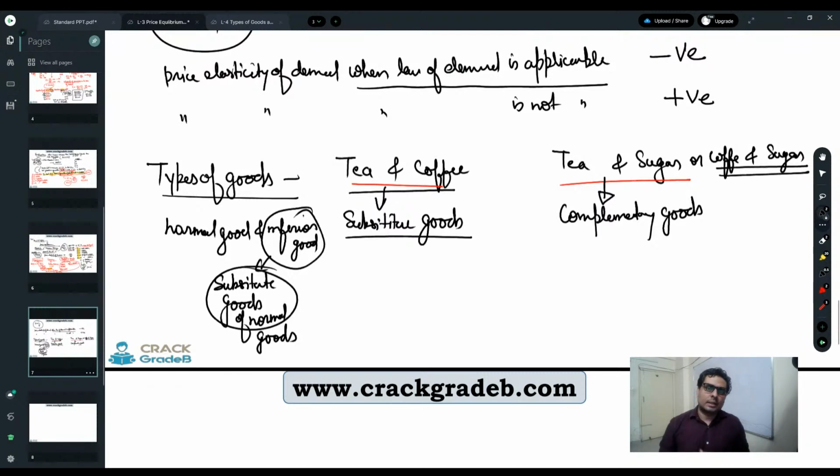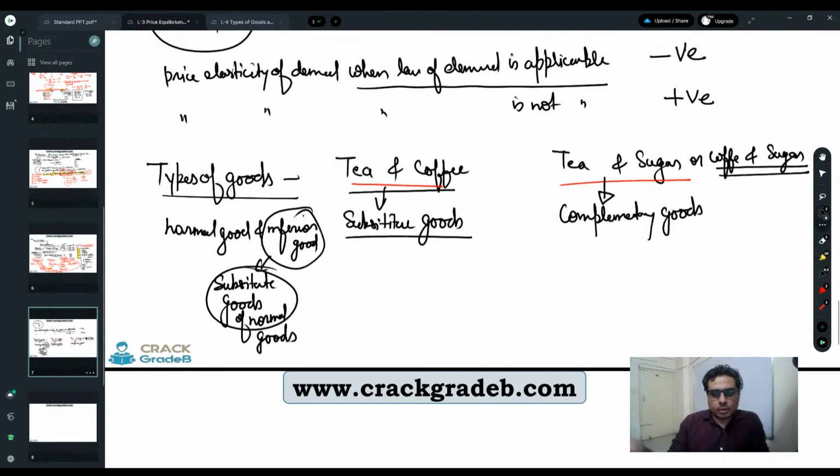Whereas substitutes are either this or that, right? So either train or flight, right? You cannot use both simultaneously, either train or flight, either train or bus. They are modes of public transportation, train, bus, flight, and they are not complementary to each other. They are substitutes to each other.